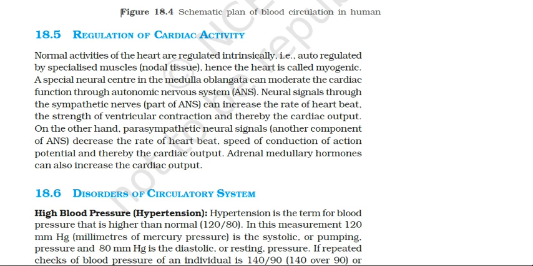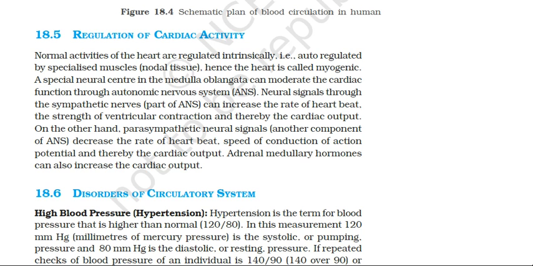The autonomic nervous system is divisible into two types, sympathetic and parasympathetic. That means if one is stimulating, another is inhibiting. So if the sympathetic is increasing the rate of heartbeat, the parasympathetic is decreasing the rate of heartbeat. This way it gives a moderate functioning.